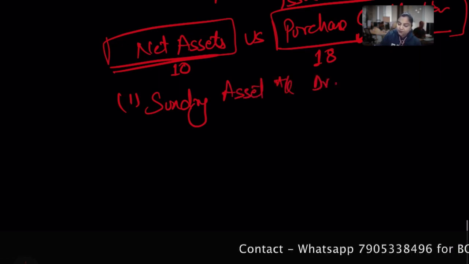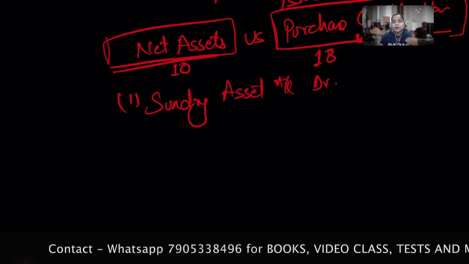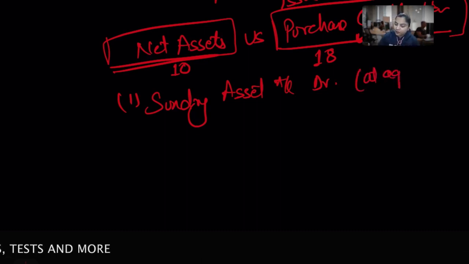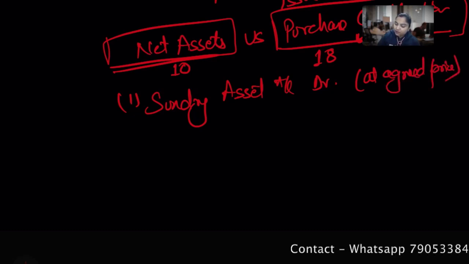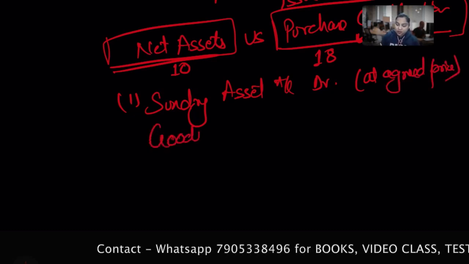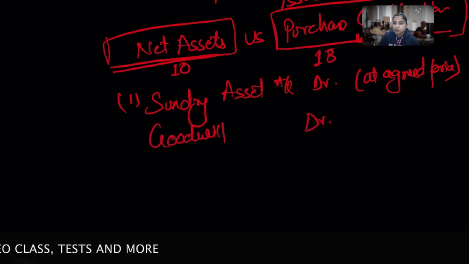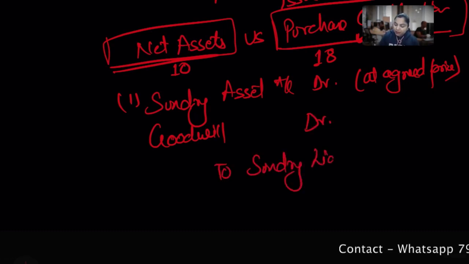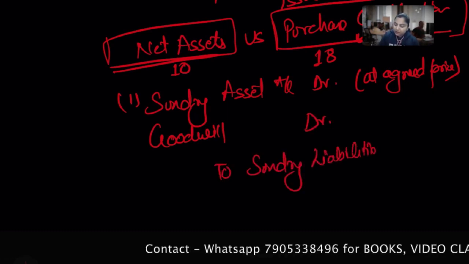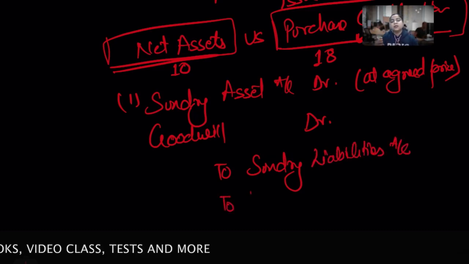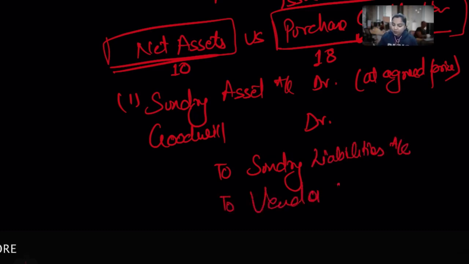Sundry assets account debit, that may be any asset, all the assets should be written here individually, at the agreed price, whatever the agreed purchase price is. Then we mark goodwill, which will be the difference. The company also took the liabilities, sundry liabilities, whatever the liabilities and whatever the account, and to vendor.